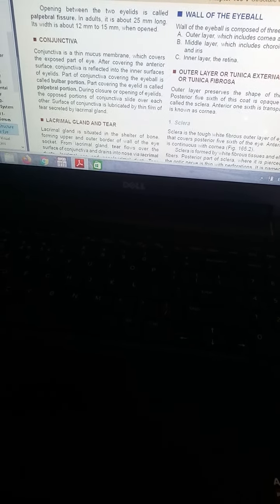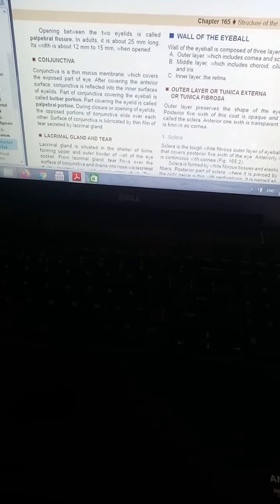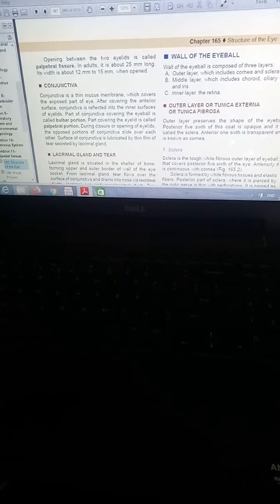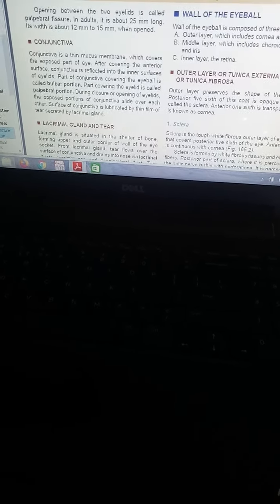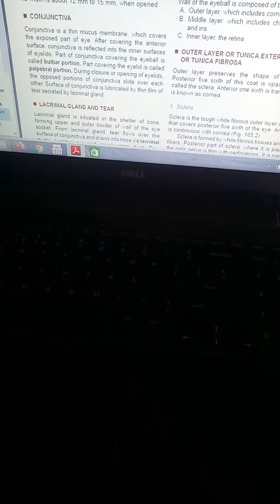Now the conjunctiva not only covers the outer part of the eye, but it also covers the inner surface of the eyelid. The part of the conjunctiva covering the eyeball is known as the bulbar portion, and the part covering the eyelid is known as the palpebral portion.